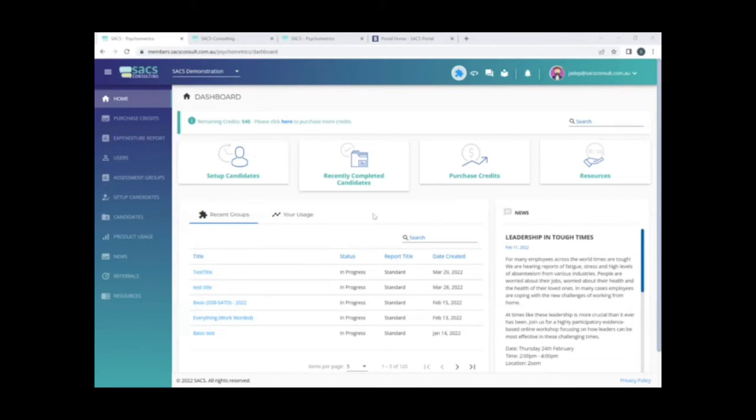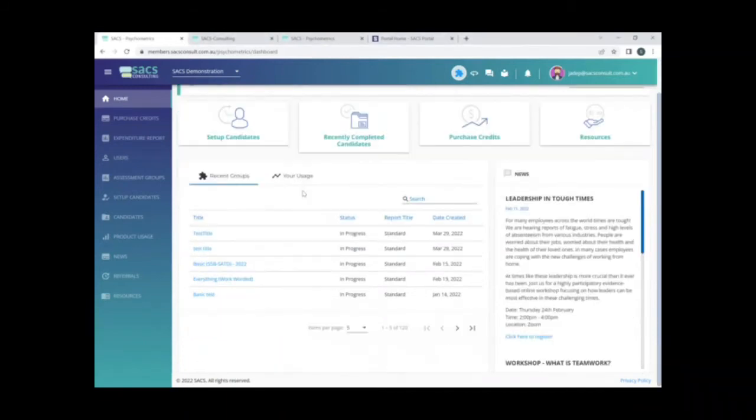You'll also see here on the homepage recent assessment groups that you've set up. These can be renamed, so you could perhaps have job titles that you set up particular candidates in. So again, with one click of a button, you're able to go straight into that assessment group.